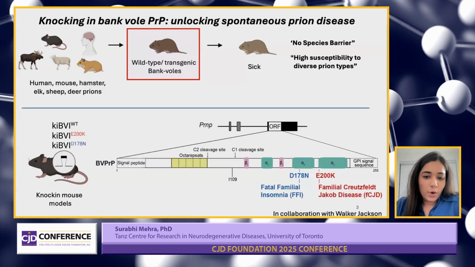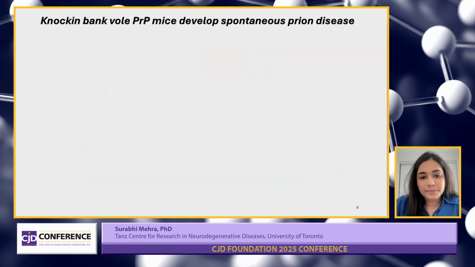So, in collaboration with Walker Jackson, we designed these knock-in mouse models, which were expressing physiological levels of bank vole PrP wild type protein and bank vole PrP with E200K and D178N mutations, which are linked with fatal familial insomnia and familial CJD, respectively.